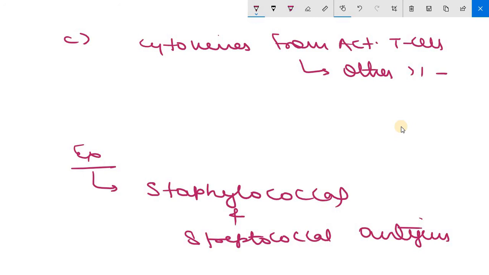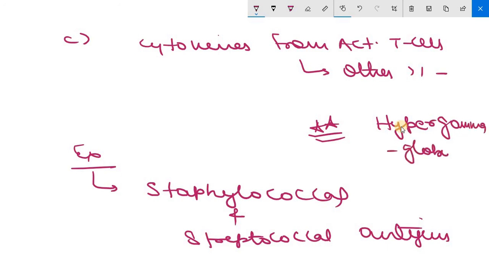One more point I need to mention is that superantigens, when stimulated, lead to hypergammaglobulinemia. Why? Because this is non-specific activation. Again, cytokines released from activated T cells will lead to release of more and more cytokines, activate other T cells, will activate B cells and lead to more formation of antibody.